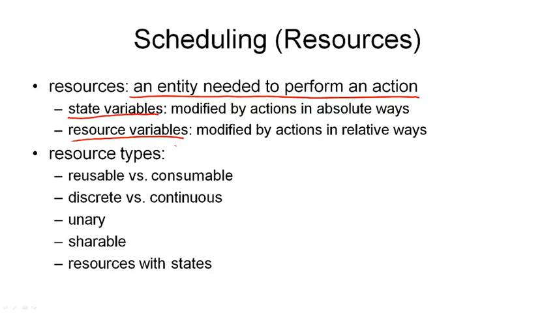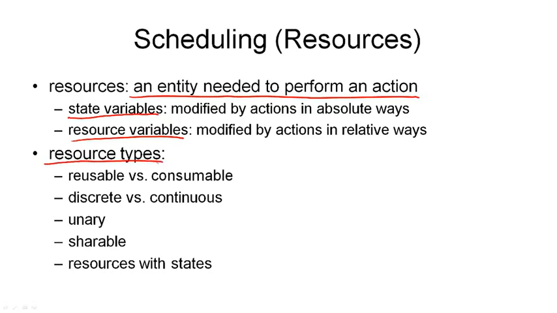If we also wanted to model the fact that the robot consumes fuel while it is moving, we would use a resource variable to do that. And our modified operator description would then say that moving the robot from location L to L' uses a given amount of fuel. This would modify the overall amount of fuel available to the robot in some relative way, and that's why this would be a resource variable.